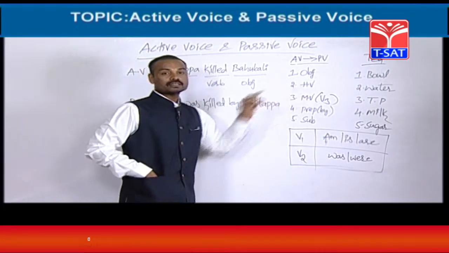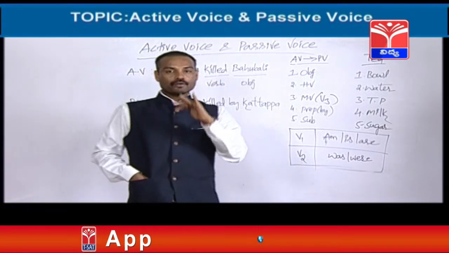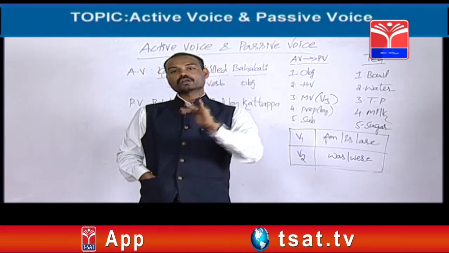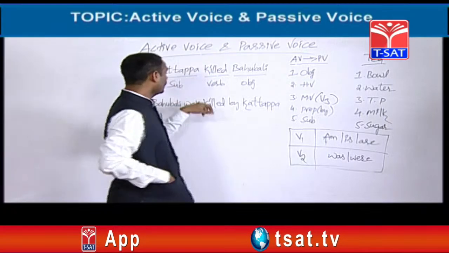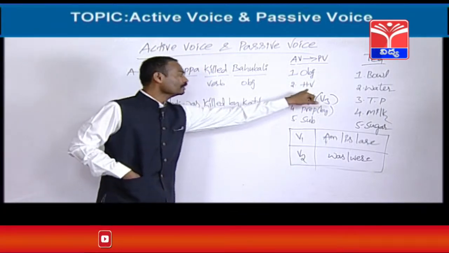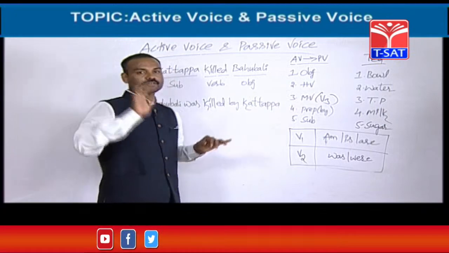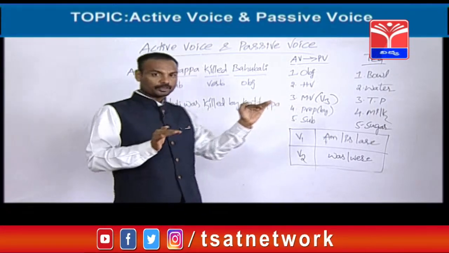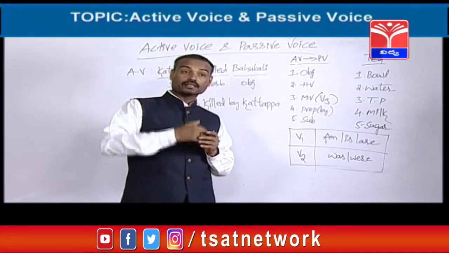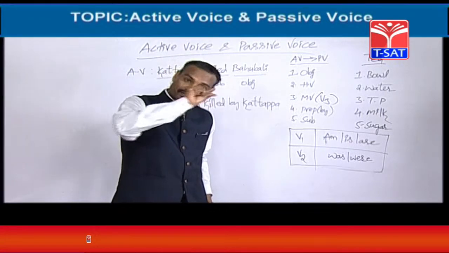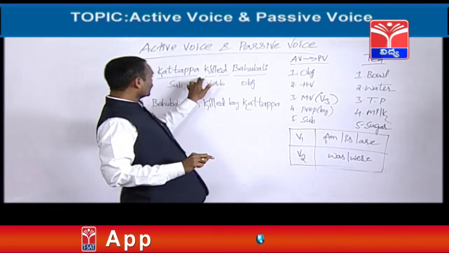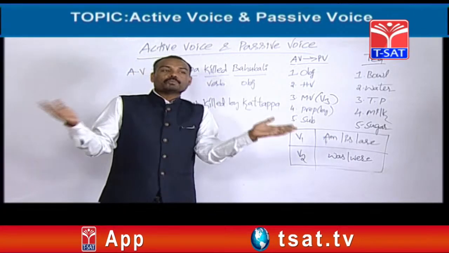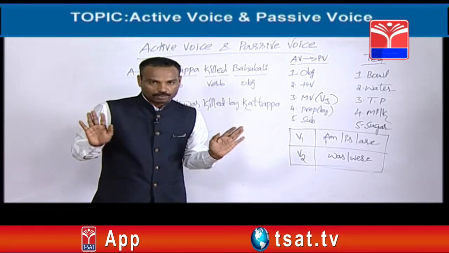Now, what next? HV means helping verb. I have already told you that in this topic helping verbs are called B forms. After knowing the object, we should know where is the helping verb. See friends, sometimes helping verbs are given in the given active voice only. If they give the helping verb in the active voice, there is no problem at all. We can take as it is, no problem at all.